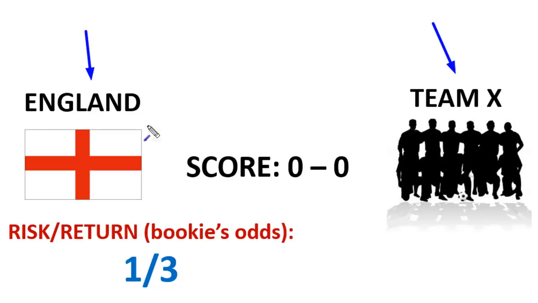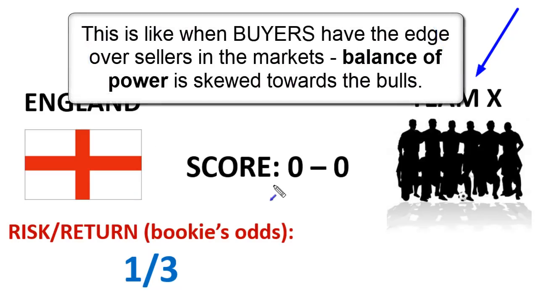For example, if England was playing against Germany, I probably would not place any bets on that game because they're evenly keeled. Although I'm sure some of you might disagree with me on that. You might think that Germany probably is a stronger team than England, although that's a judgment call you'll have to make. But let's just say, whatever this Team X is, it has to be a relatively weaker team than England, because we want the balance of power to be shifted towards the winning team, the team we support.